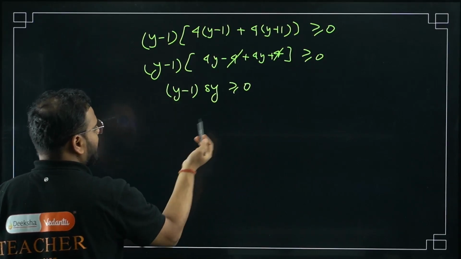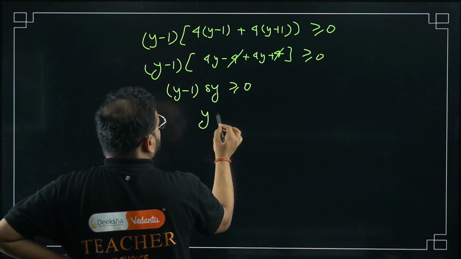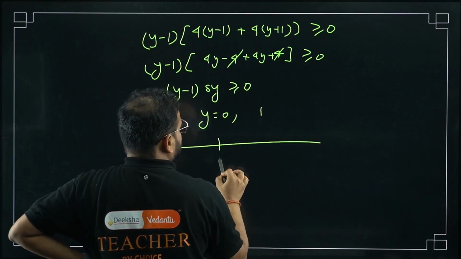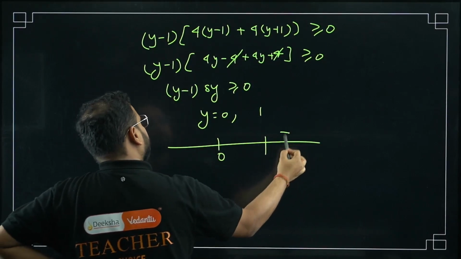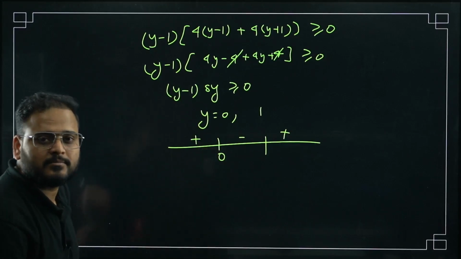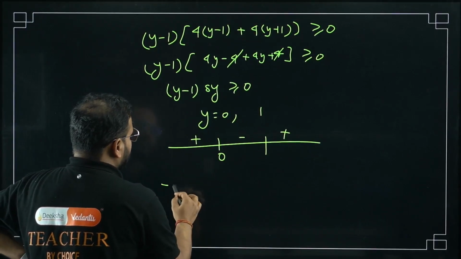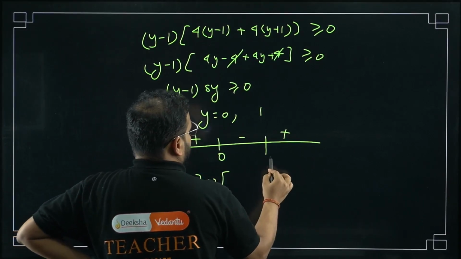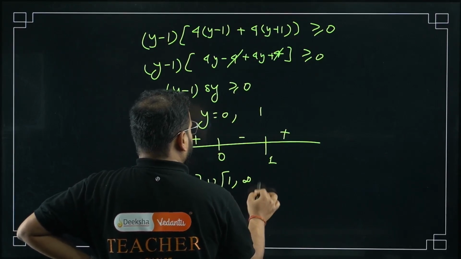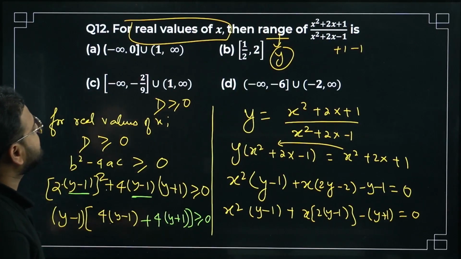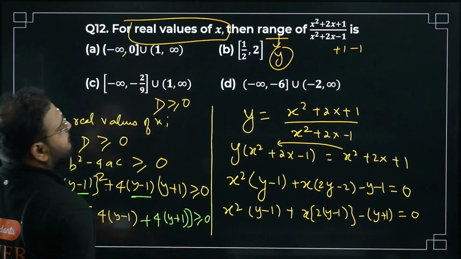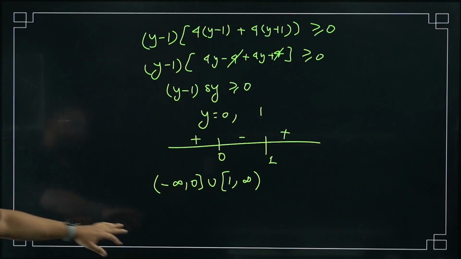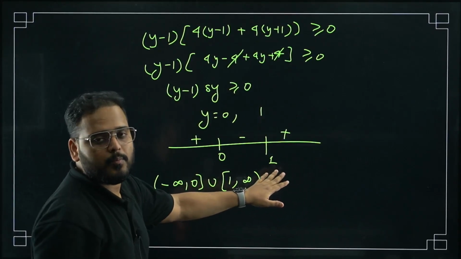Two options I'm getting. What is that? I'm getting here y equal to 0 or y equal to 1. Positive I want, right? Okay. So minus infinity to 0, closed, union, this is 1, 1 to infinity. An option like this? First option is correct. This is okay, right? This method is okay, right?